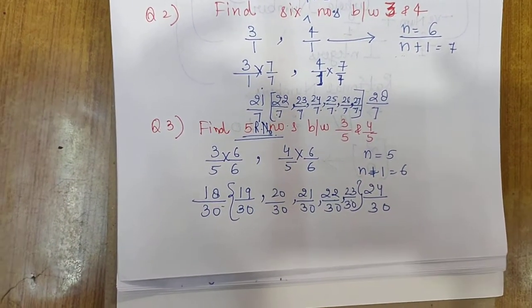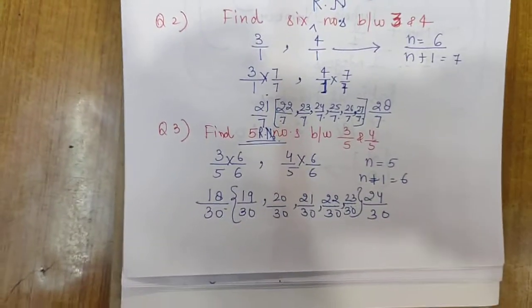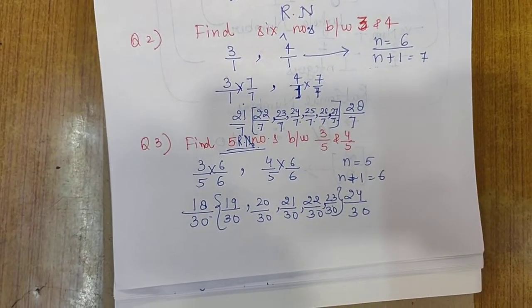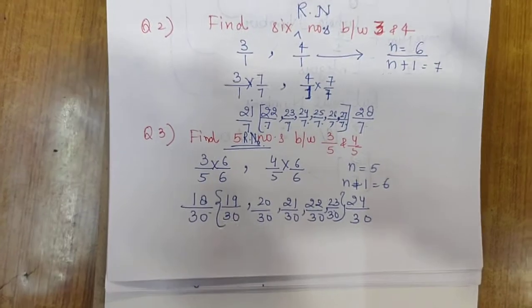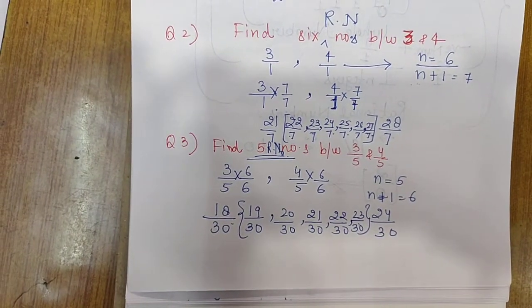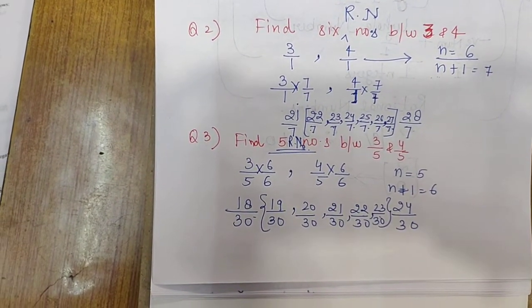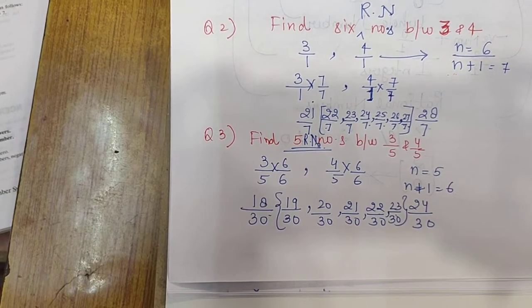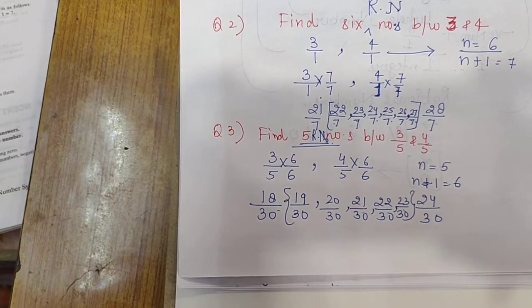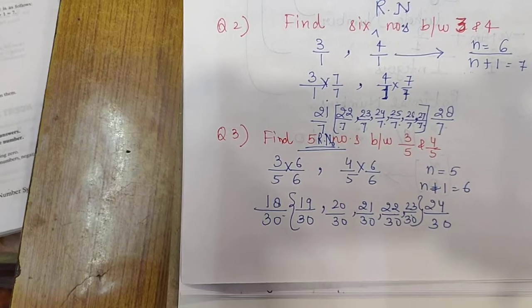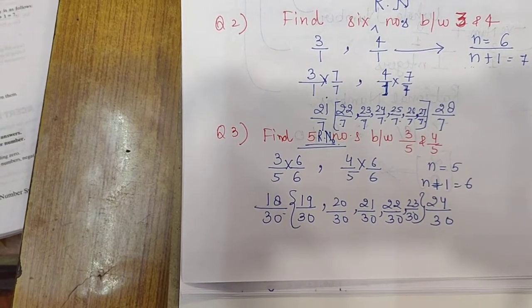And the last question of this exercise is true or false. Why am I not doing this? Because I have already explained all the numbers to you. One part I am just telling you orally: every natural number is a whole number. You have to write yes or no and give a reason. You tell me, is every natural number a whole number?